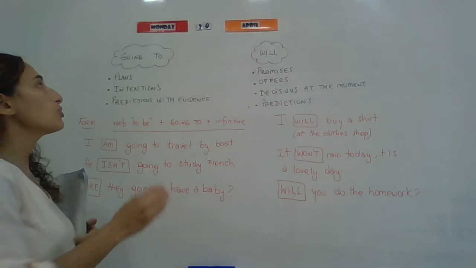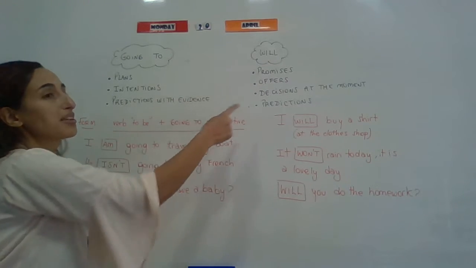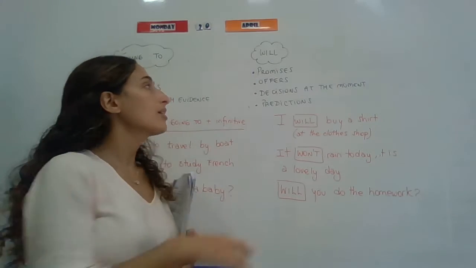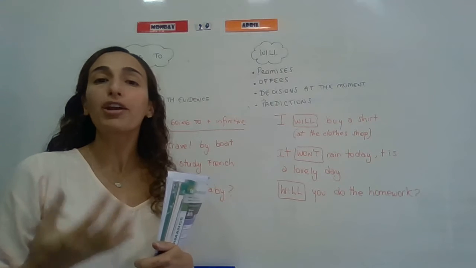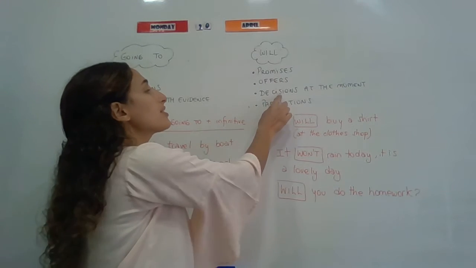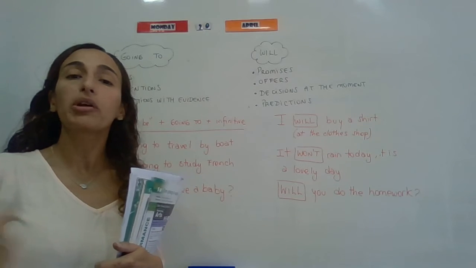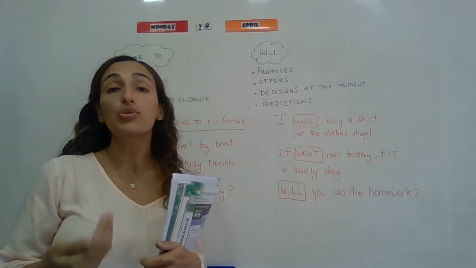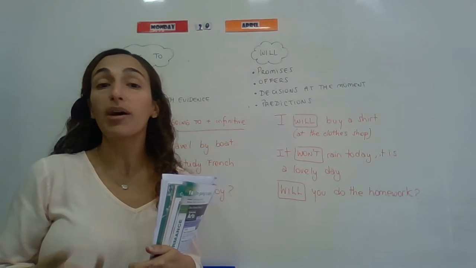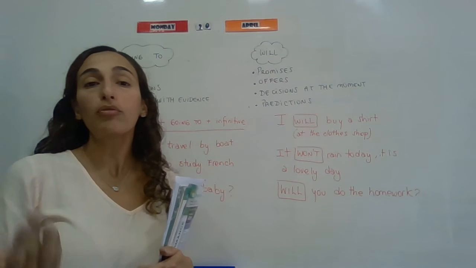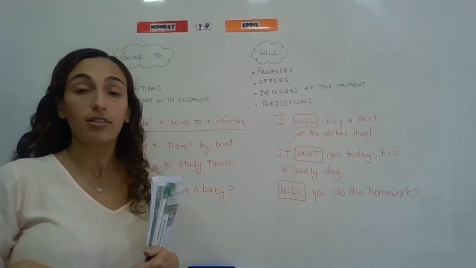The difference between going to and will are the uses. We use will to talk about promises, to talk about offers, when I offer to do something for someone. For example, I will help you. Decisions of the moment, for example, when you're in a restaurant or when you are in a shop and you decide what you're going to eat or what you are going to buy. And predictions, and talking about the future but with no evidence, right?